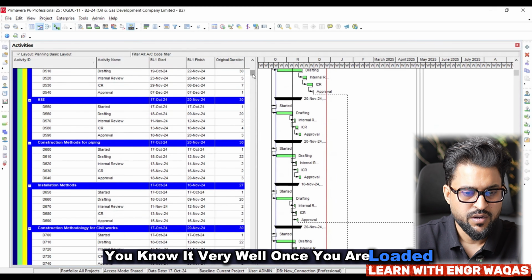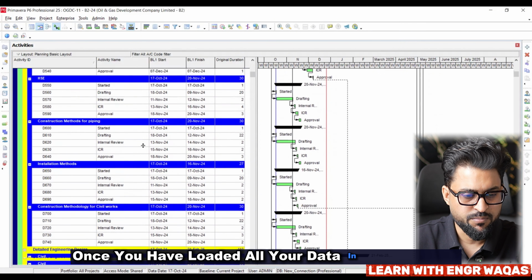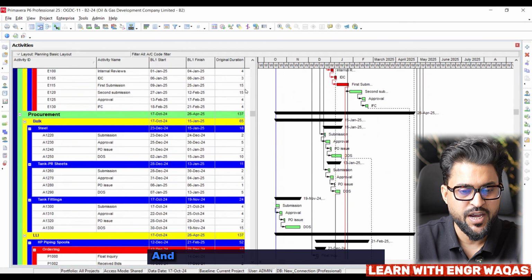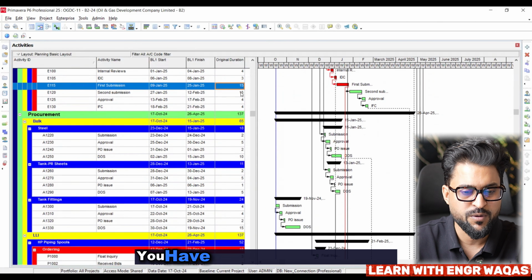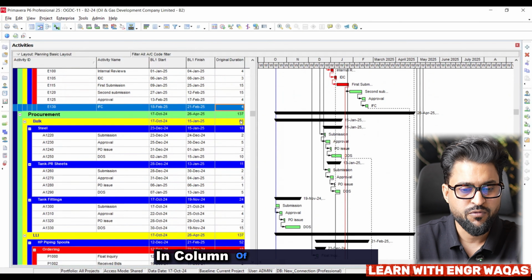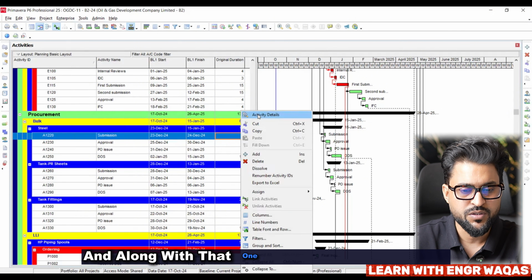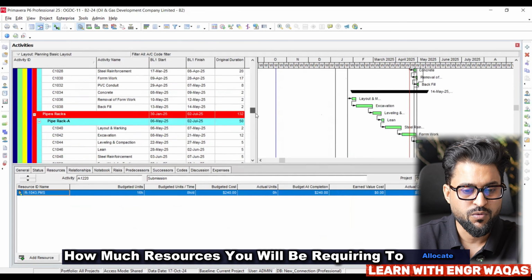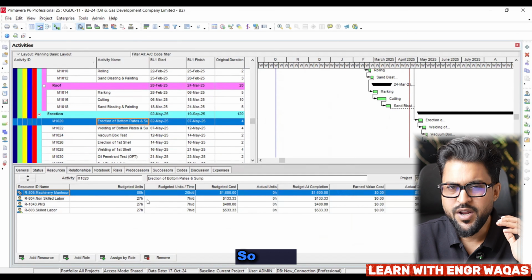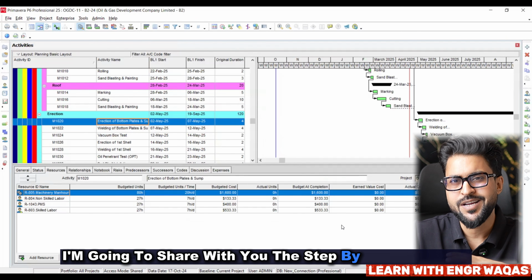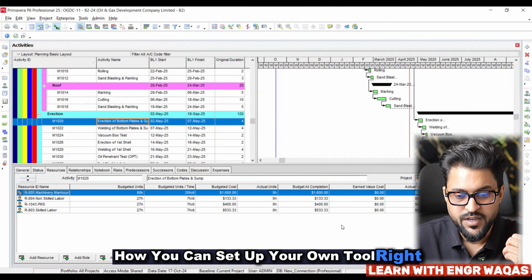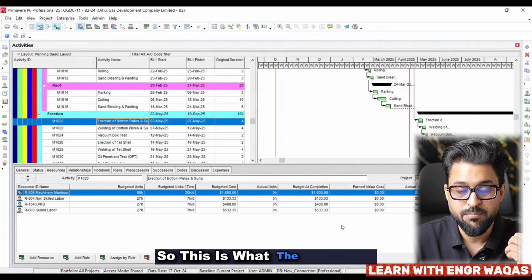Once you have loaded all your data in Primavera P6, the next job is to define your resources and your duration. You have been seeing duration in the column of original duration, and along with that you have to understand how much resources you will require to allocate in Primavera P6. Here I'm going to share the step-by-step guideline on how you can set up your own tool. So this is what the prompt is.